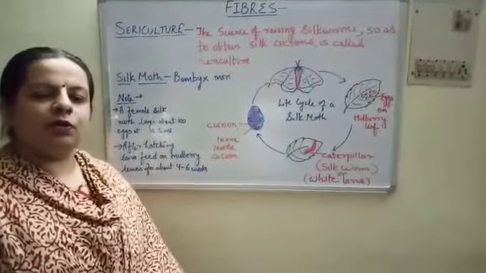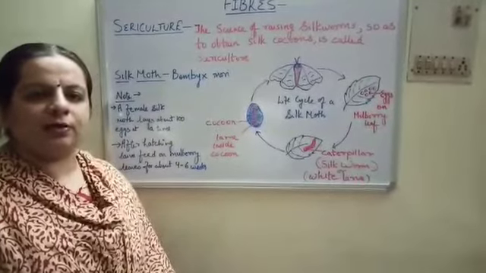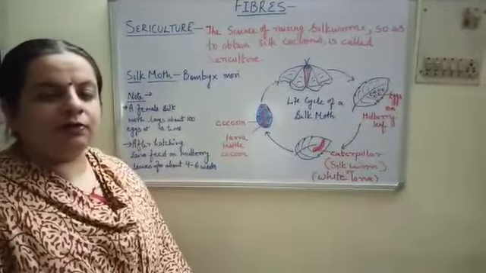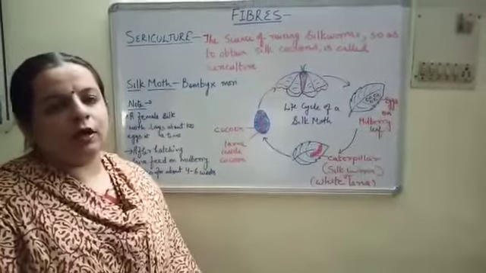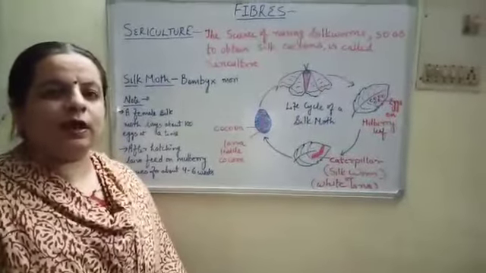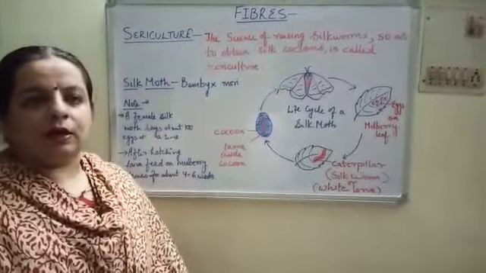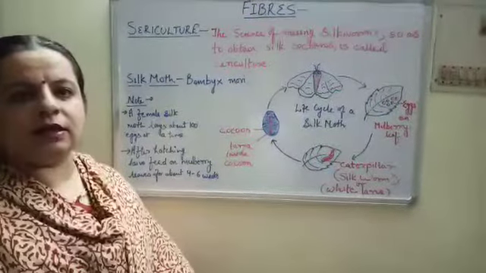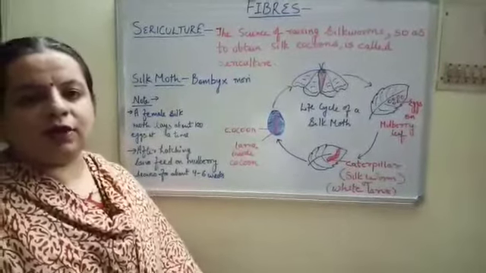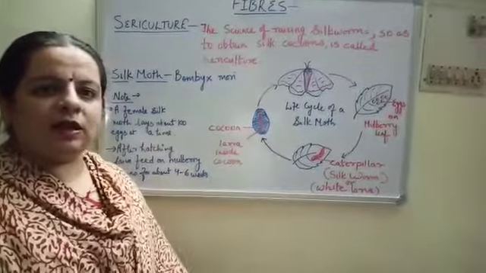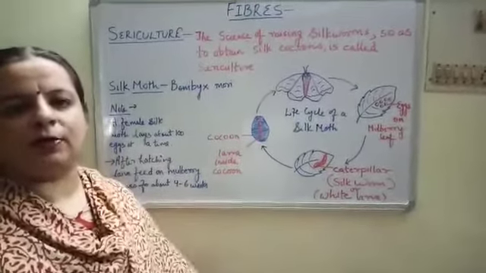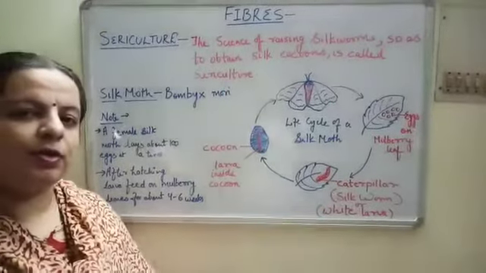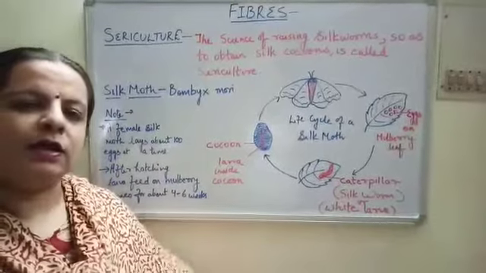So children, we have already started with the chapter fibers, and we have done one animal fiber, that is wool, and you all already know that we get wool from sheep. In that we have seen various processes like shearing, scouring, then weaving. So we have already seen how we obtain wool fiber from sheep, okay? And there are various other animals also that give us wool.